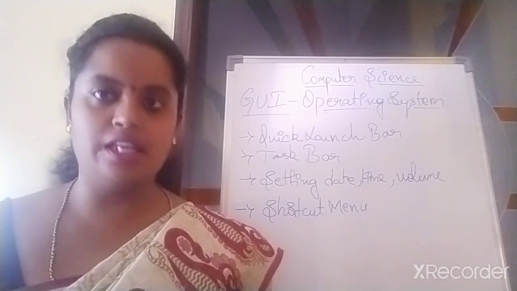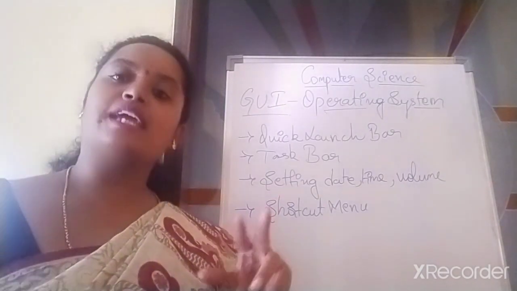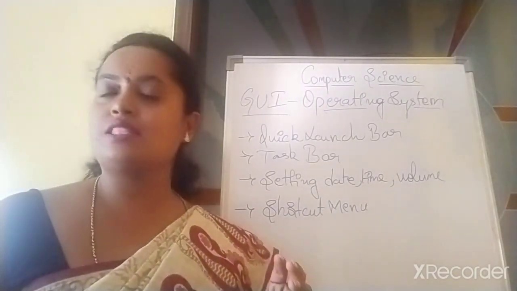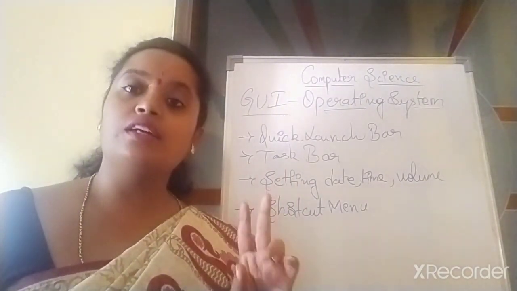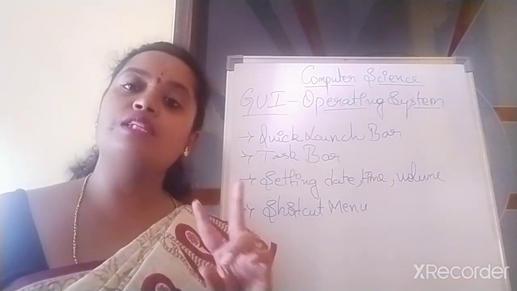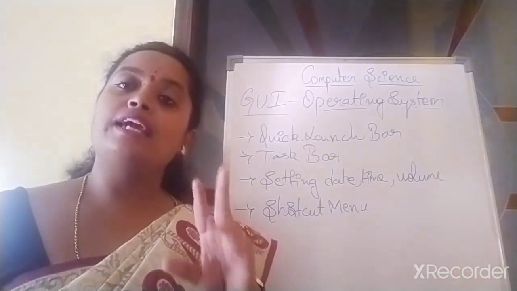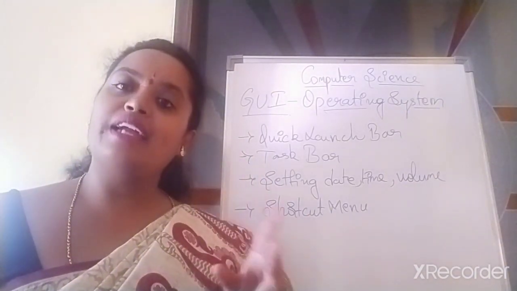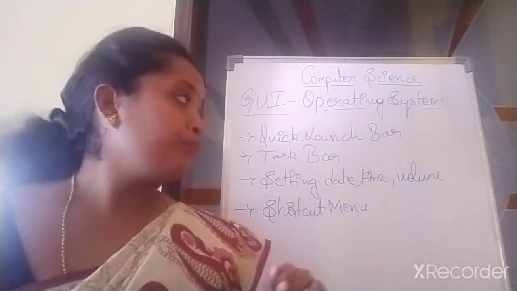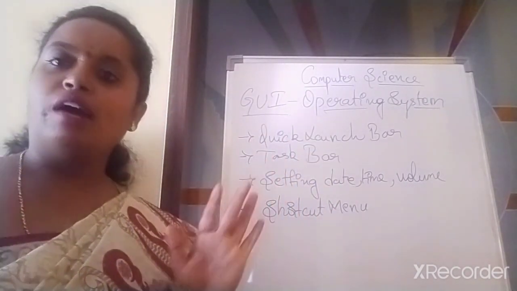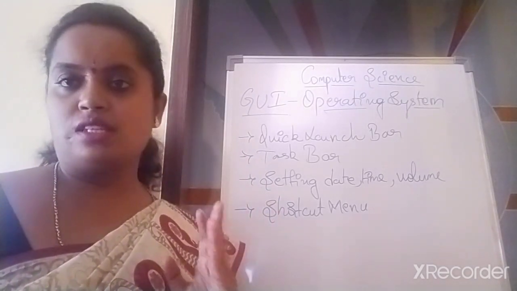You can change the options in that, data options. Then what else did you learn? Secondary memory: you learnt about hard disk drive, CD, DVD. CD you learnt two types: CD-R, which is only for recording purpose, you cannot do anything else on that. CD-RW is CD rewritable, wherein read and write both options are available. So these are the things you have learnt in the first chapter of storage and memory devices of computers.